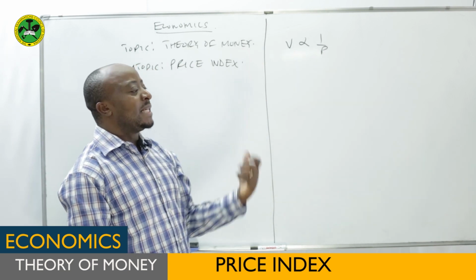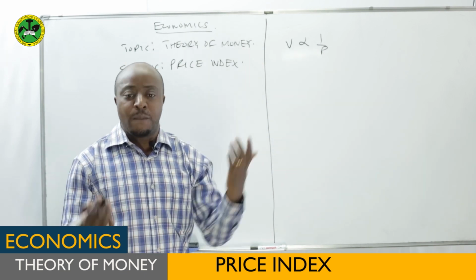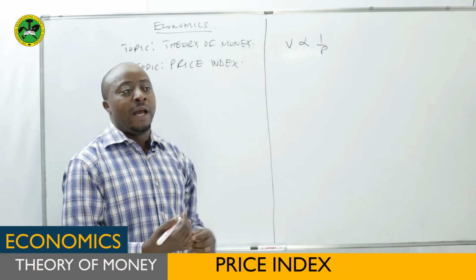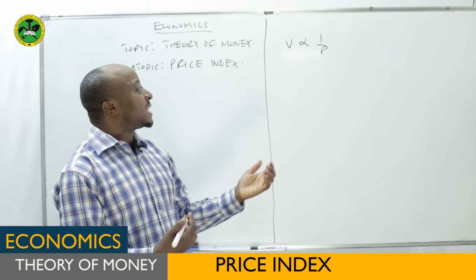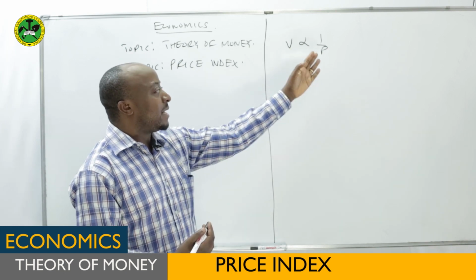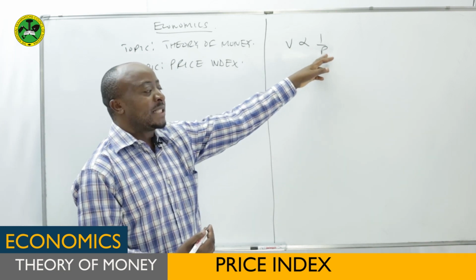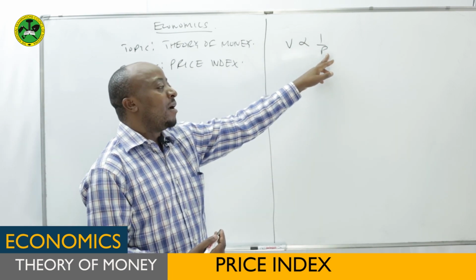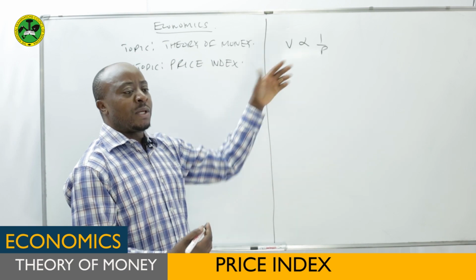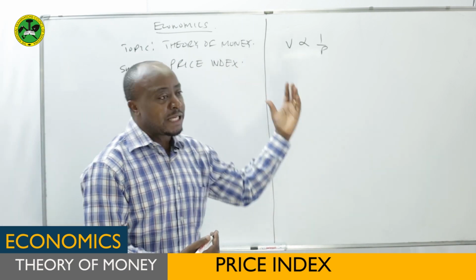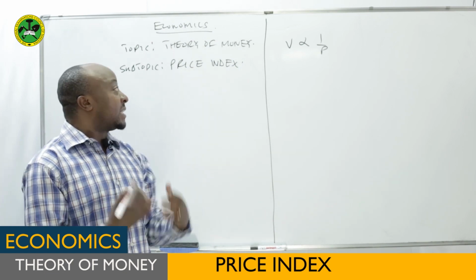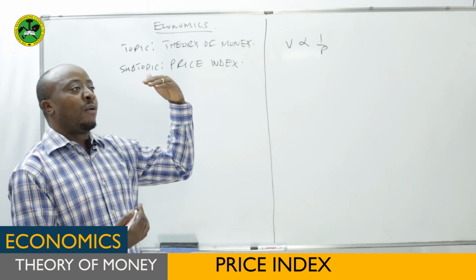For example, when we ask how much an item is sold for, we want to know the purchasing power of money for that given good or service. So as the price of goods increases, we expect the value of money to fall. There is a relation between money, which is our topic, and the price of goods and services.